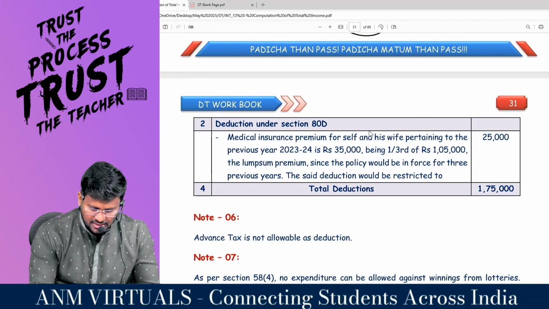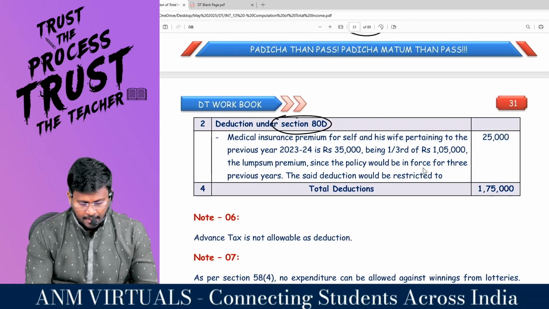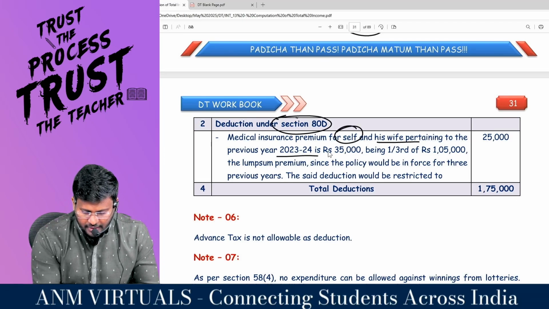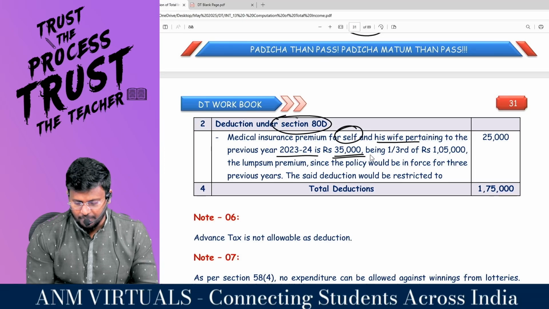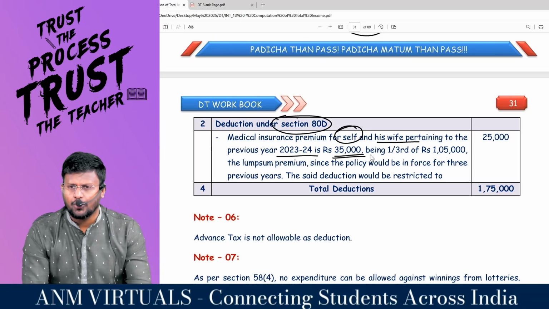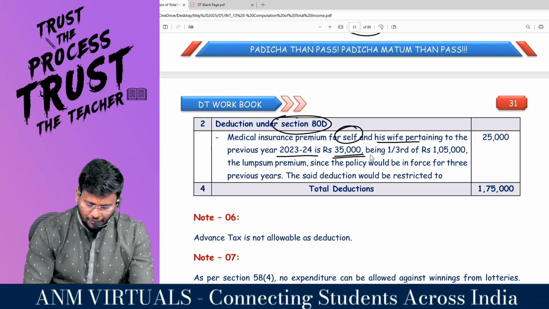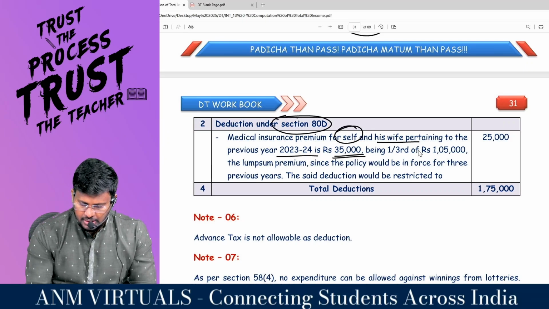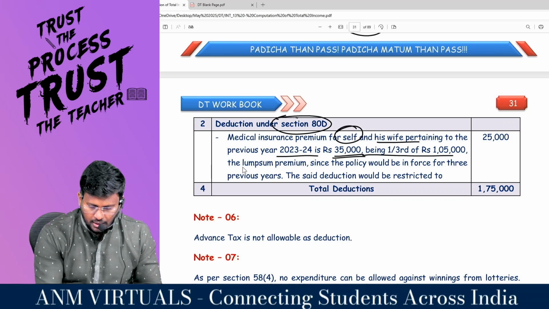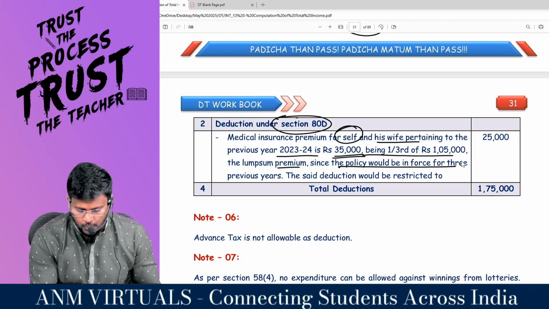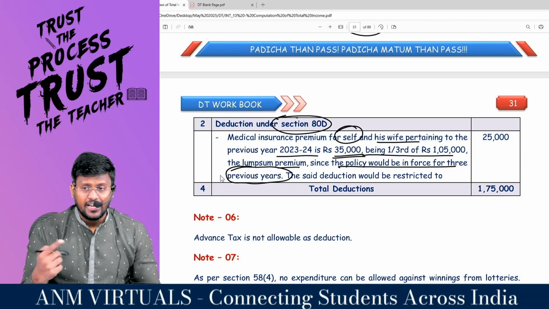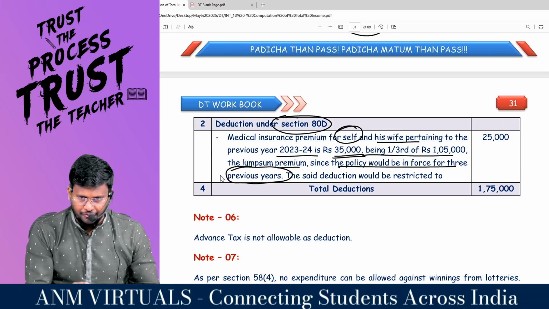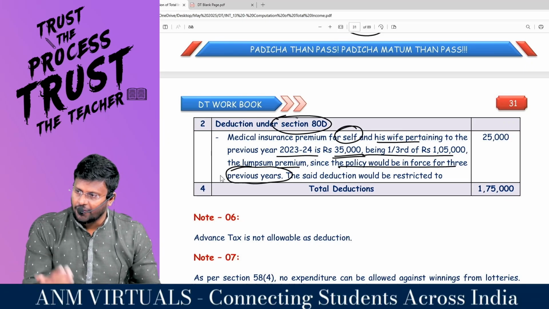Now deduction under 80D. Medical insurance premium for self and wife pertaining to the previous year 23-24 is how much? 35,000, because they paid a lump sum for three years. So 1,05,000 divided by 3 comes to 35,000, being one-third of the 1,05,000 lump sum premium. This is the takeaway of this question. When you pay 80D for more than one year, divide by the policy life. If it is for 3 years, divide by 3. If it is for 5 years, divide by 5.